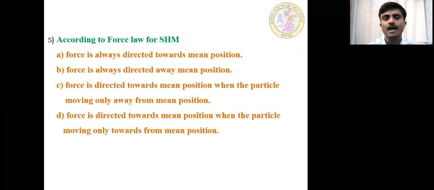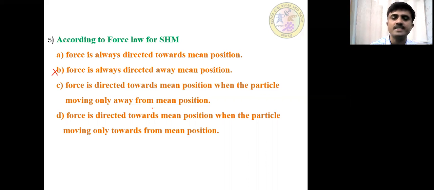Let's check the other options, then finally we will conclude which is the correct option. Force is always directed away from the mean position. Is it true? It is not true, because force is not always directed away from the mean position. It is always directed towards the mean position. So B is not the option. Again, force is directed towards the mean position when the particle is moving only away from the mean position. Is it true? It is also not true. It is always directed towards the mean position, whether the particle is moving towards or away. So C is also not the option.